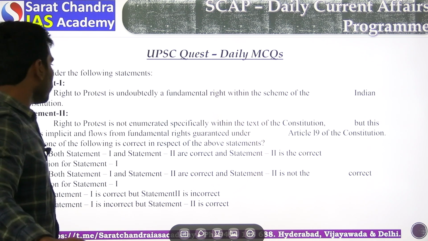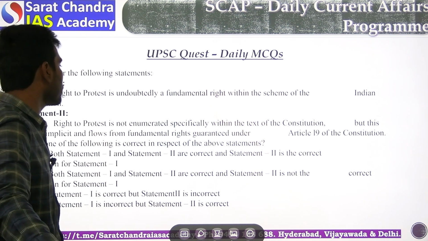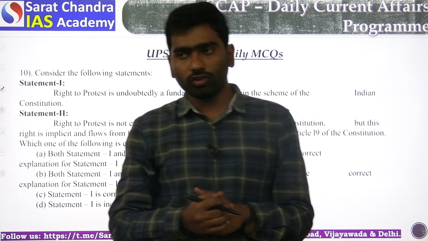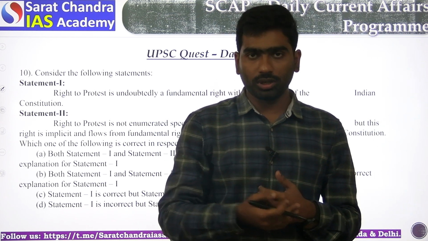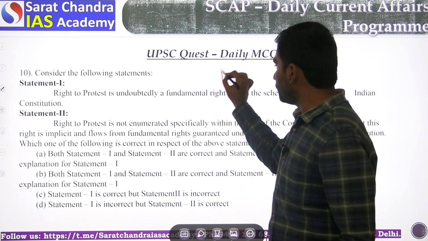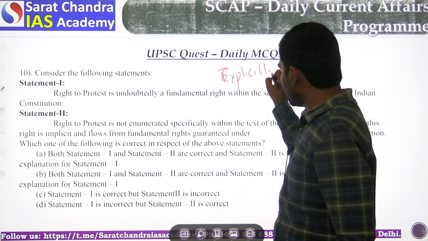Next, consider the following statement: right to protest is undoubtedly a fundamental right within the scheme of the Indian Constitution. See, under the right to freedom, the right to form an association and the right to speech and expression are explicitly there in the Indian Constitution.